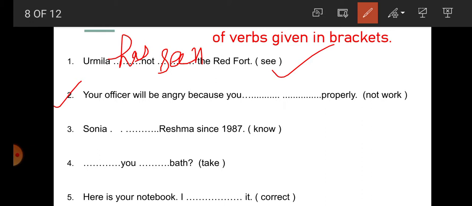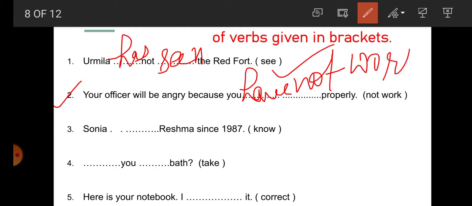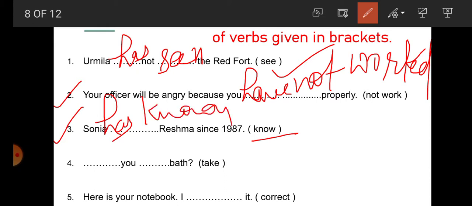Number 2: Your officer will be angry because you dash after you, what will it be, has or have? Have. So you have not walked properly. Number 3: Sonia dash Reshma since 1987. So known is the verb here. Sonia has. What will it be after Sonia? Has. Sonia has known. V3 is known. Sonia has known Reshma since 1987.